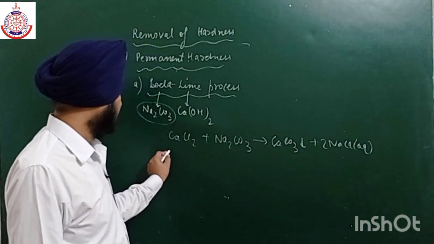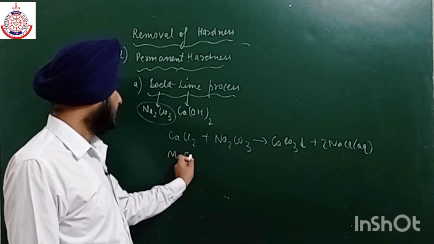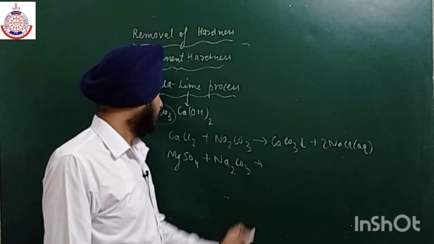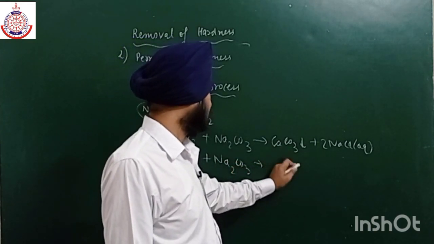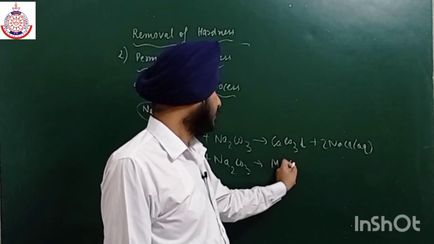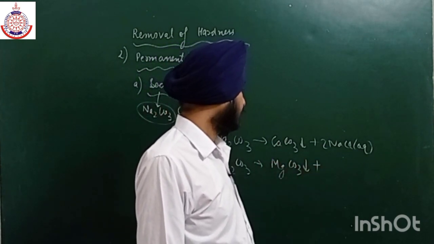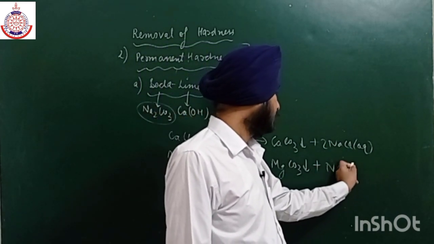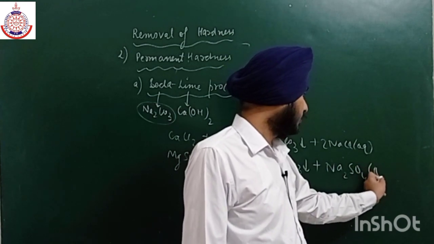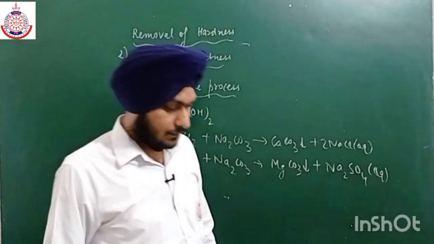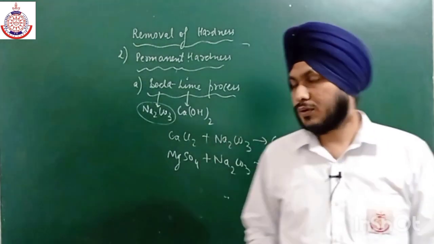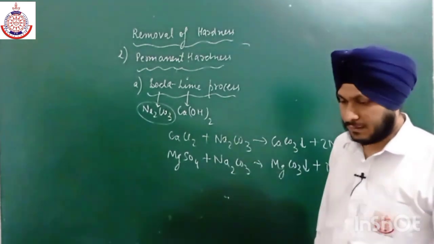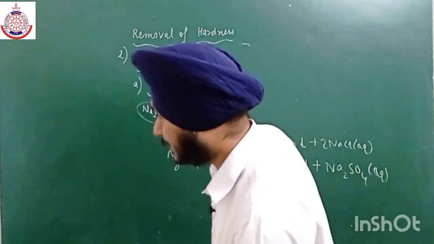And if we have magnesium sulfate, so magnesium sulfate can also react with Na2CO3 to give MgCO3, which will precipitate, and we have Na2SO4, which is soluble, okay. So with the help of this soda lime process, we can easily remove both the temporary as well as permanent hardness, okay. And it is not so much expensive also.